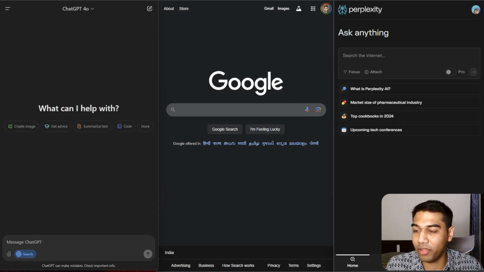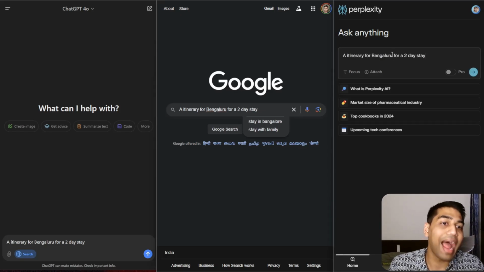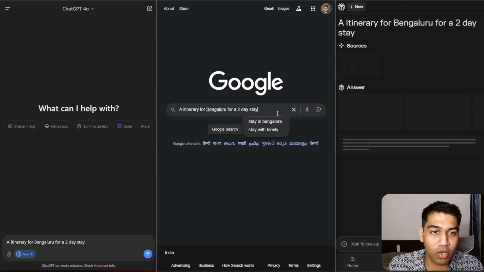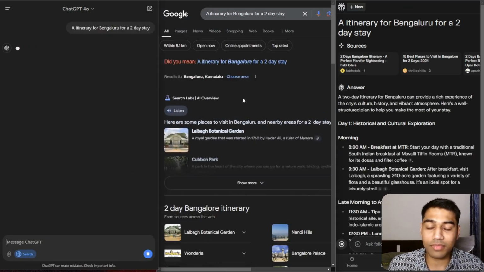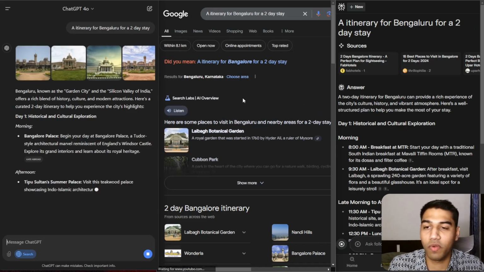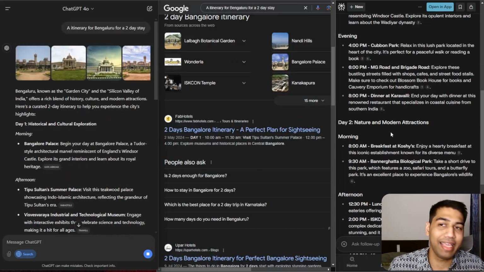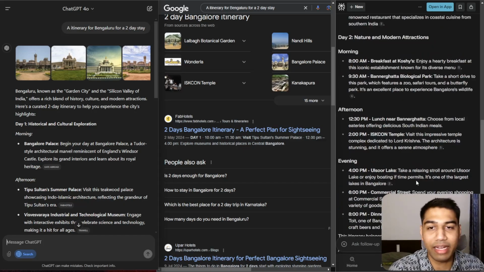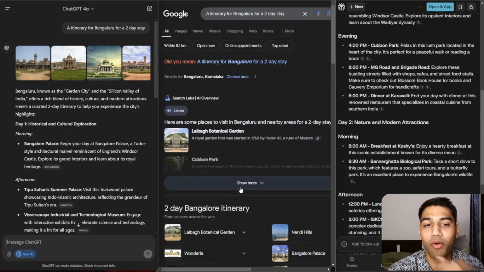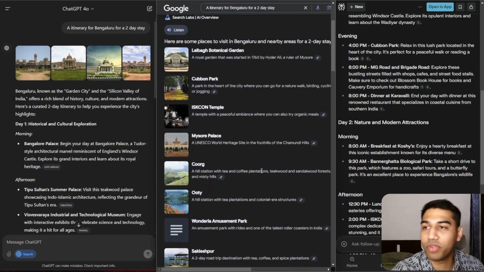This is probably a bit more up the sleeve for AI. I want to see an itinerary for Bangalore for a 2-day stay, and let's see how that looks. First of all, I get a search labs overview in Google, but 110% I'm expecting Perplexity and ChatGPT to do better here because they have to. It's a very ChatGPT-style question, an AI question, not a query. But if you look at this, this is not great. Google is not doing a great job here.